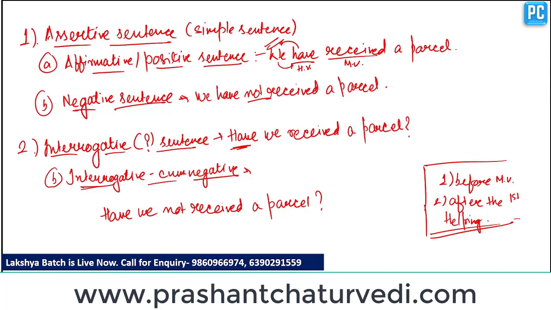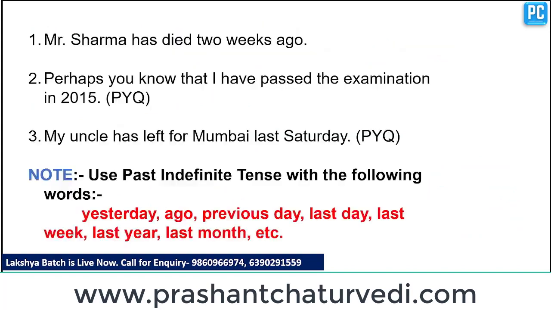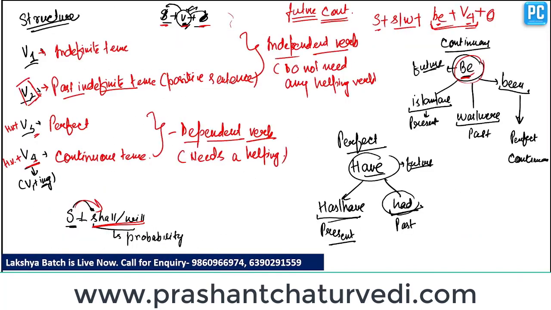First trick is use of not, or use of adverb of negation, that is not. And second one is how to structure an interrogative sentence by using the structure of affirmative sentences. We just have to interchange the positions of subject and helping verb. Clear? Good. Now we'll jump to the questions.